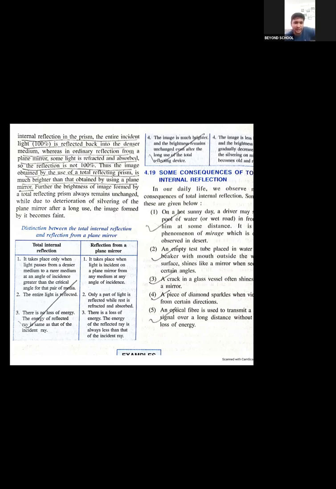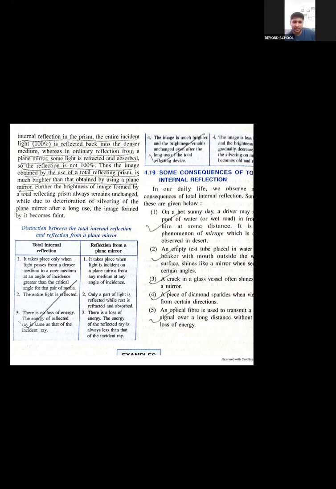Total internal reflection takes place only when light passes from a denser medium to a rarer medium at an angle of incidence greater than the critical angle for that pair of media. So total internal reflection happens inside the medium, from denser to rarer medium, and the angle of incidence should be greater than the critical angle. If i is greater than C, only then and only there will be total internal reflection. Is this clear? Is this clear, Vasant? Yes, sir.